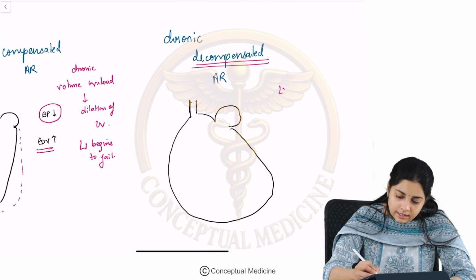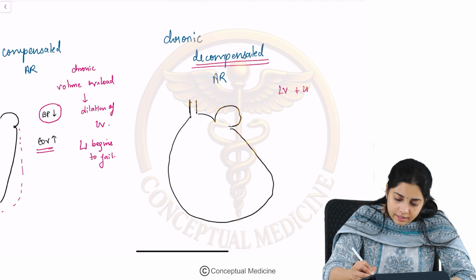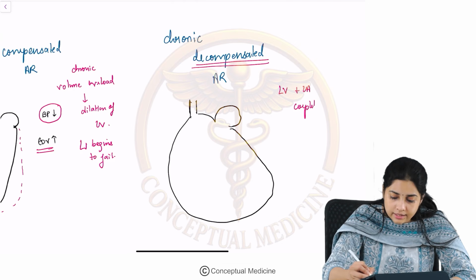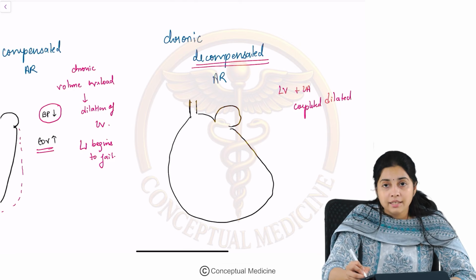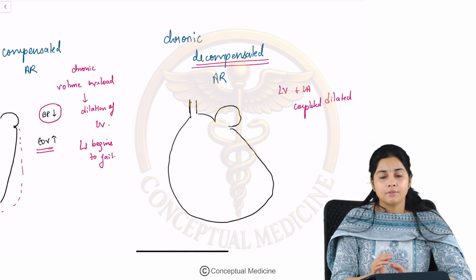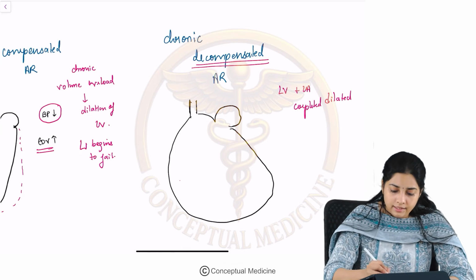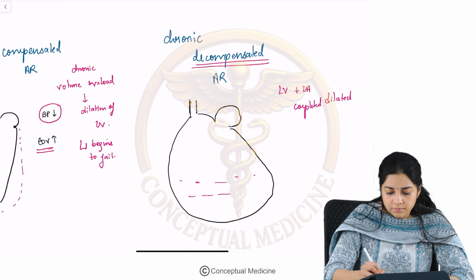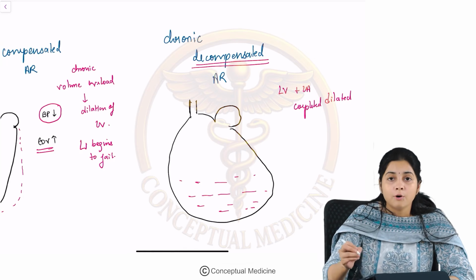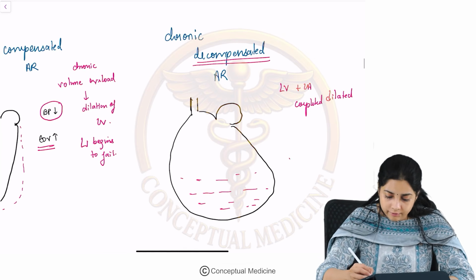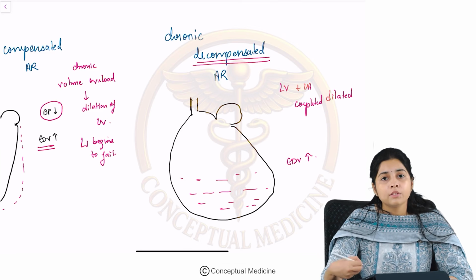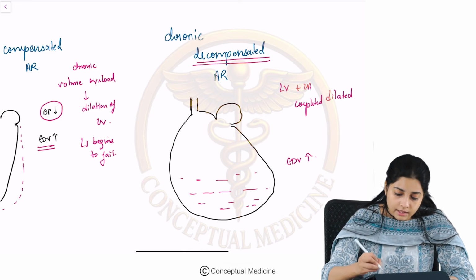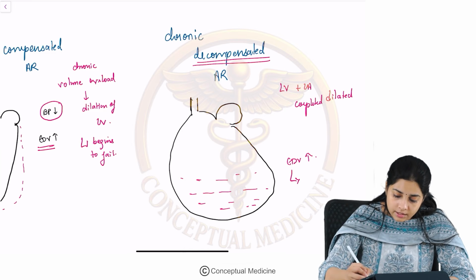you notice that the LV and the LA become completely dilated. Right? So the LV and the LA become dilated to a huge extent, and the end diastolic volume increases, that means that there is a large amount of pooling of the blood in the LV. Over the course of time, as the end diastolic volume increases, the LA pressure also increases.